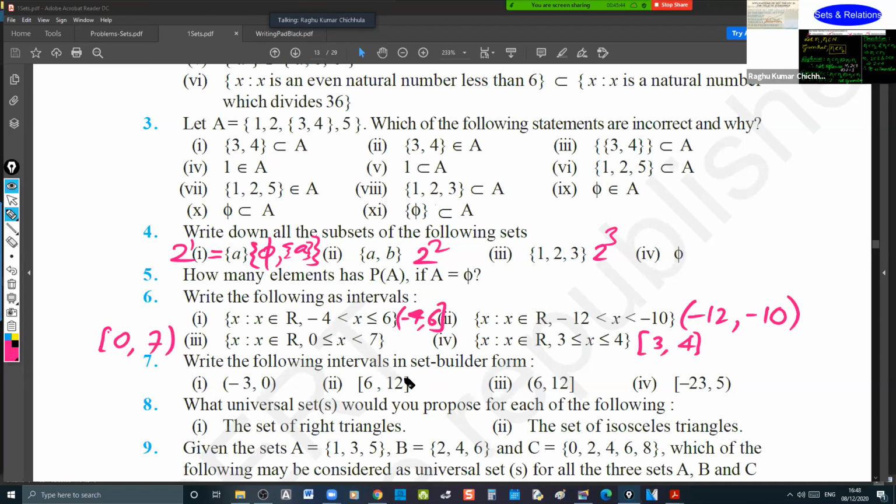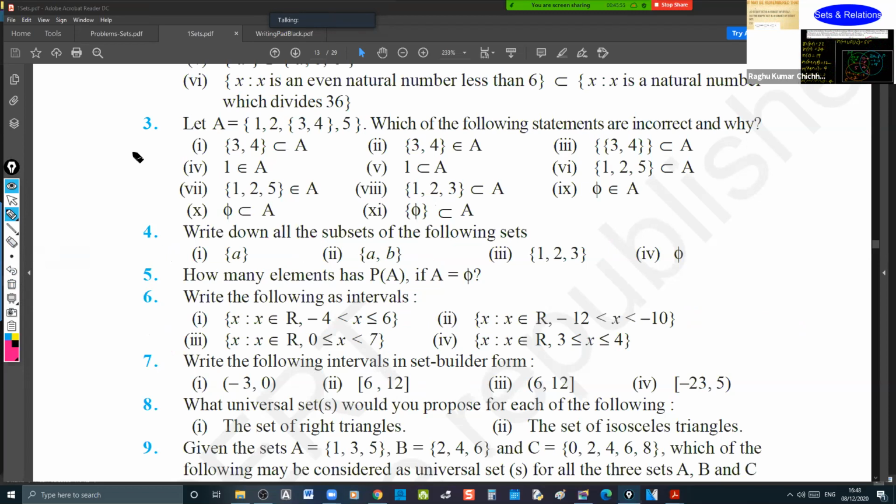In the set builder form. So that part is clear. Let us see the seventh one.